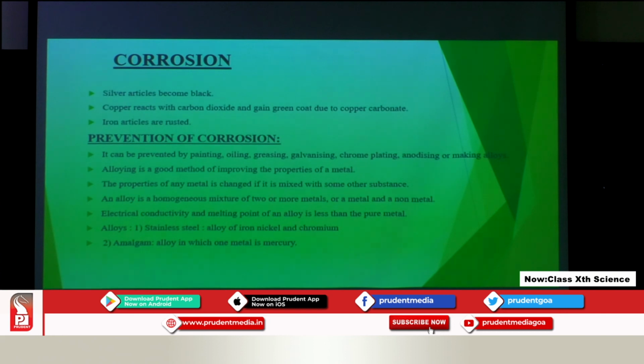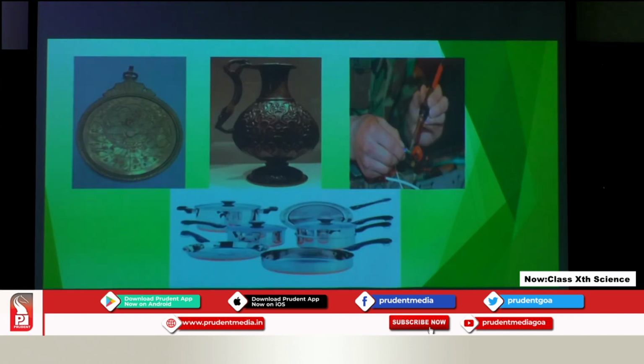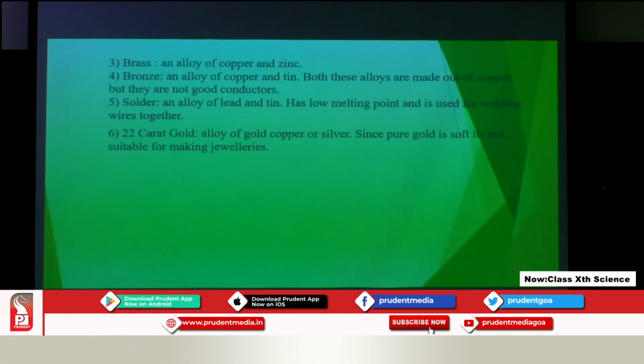The next one is the alloy of mercury, that if one metal is mercury then the name of the alloy is amalgam. The next is brass. Brass is an alloy of copper, but along with copper there is one more metal which is added, that is zinc, and to bronze we are adding tin.